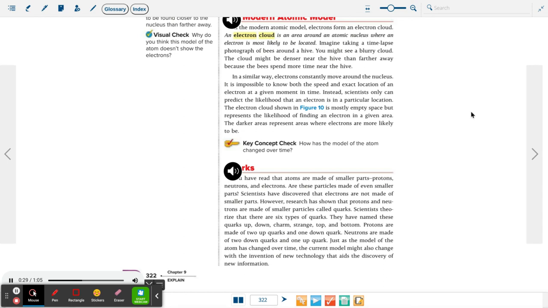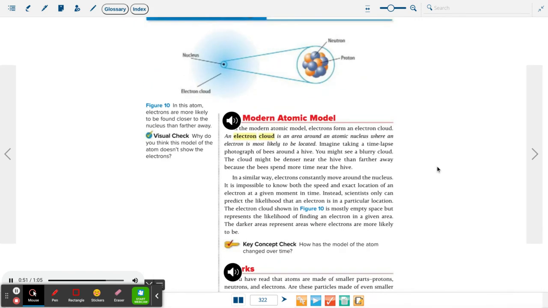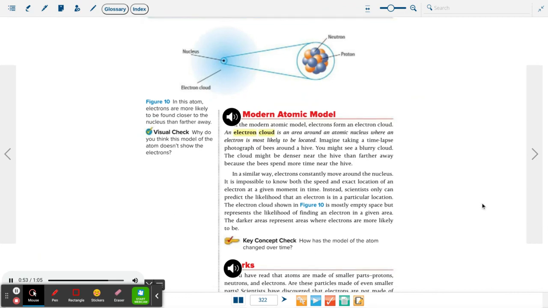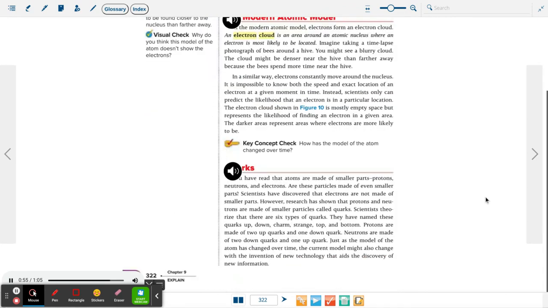In a similar way, electrons constantly move around the nucleus. It is impossible to know both the speed and exact location of an electron at a given moment in time. Instead, scientists can only predict the likelihood that an electron is in a particular location. The electron cloud shown in Figure 10 is mostly empty space, but represents the likelihood of finding an electron in a given area. The darker areas represent areas where electrons are more likely to be.